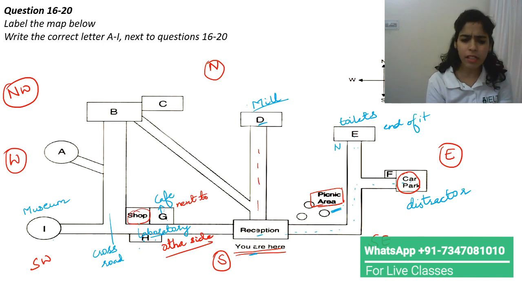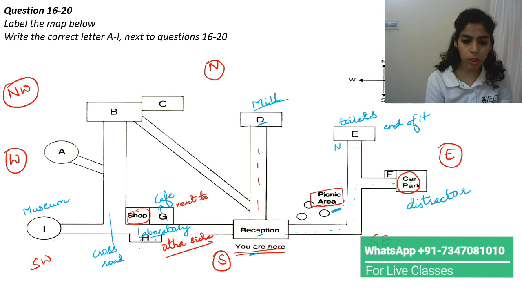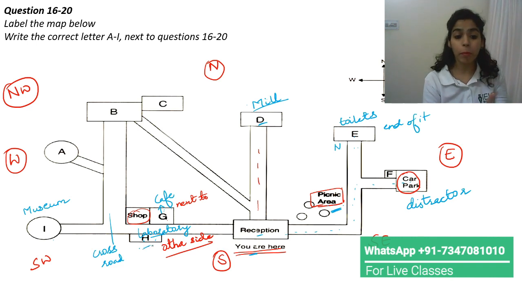Then they discussed, now you can see a shop. They started discussing one thing or the other about the shop. So they told gems are available in the shop and all this. Then they said opposite to the shop, on the other side, on the southern side, opposite to the shop, you'll see a laboratory. You must not miss it. That's what they said. So laboratory is H here. Followed by this, we are at the laboratory only. Whatever they mentioned will be there only.